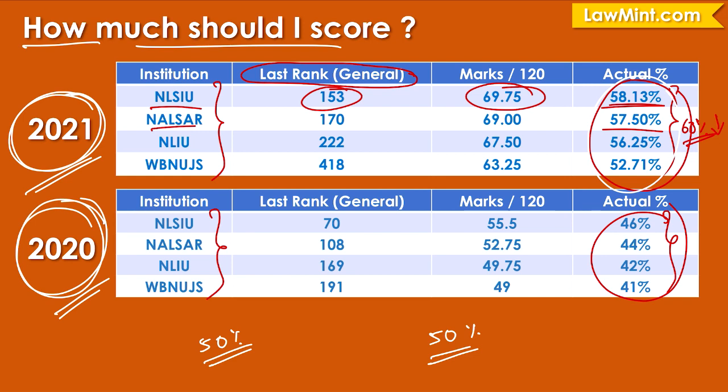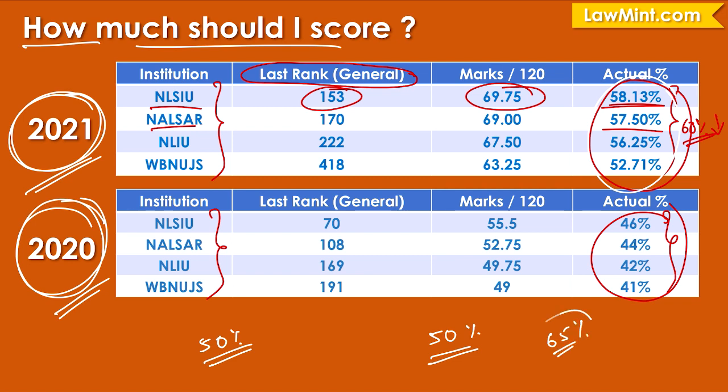And obviously the quality of the mock tests available in the market, including ours, is also geared towards what we have seen in the previous two question papers. Therefore, this year I expect that the percentages of the last successful general merit candidates might go up a little bit. They might go somewhere up to 65%.